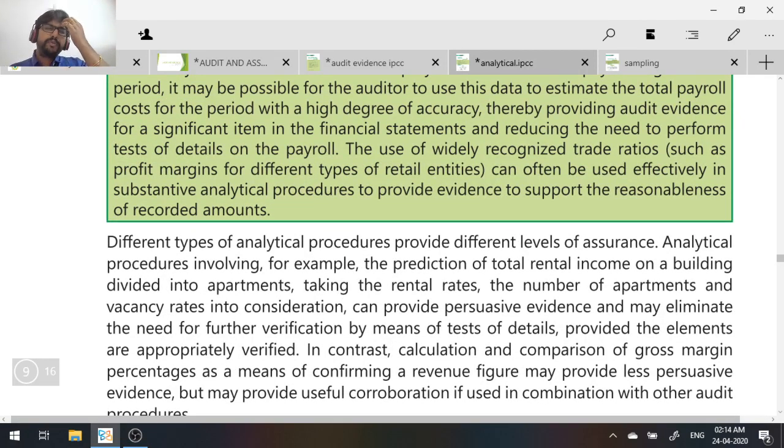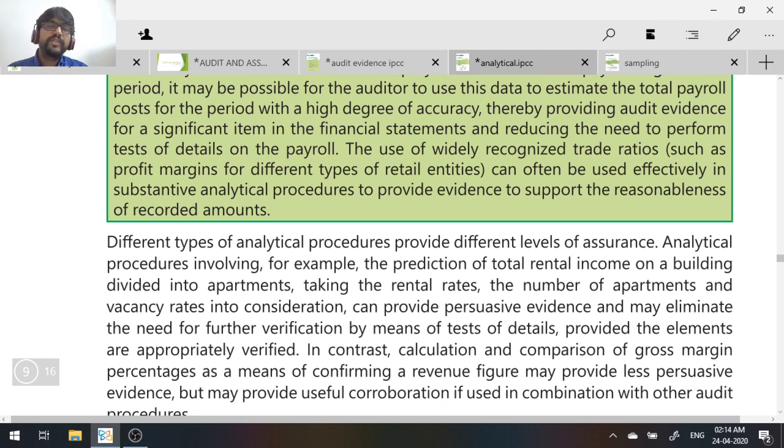One thing I left out to tell you is the financial information that we use to compare with the financial information of the entity. When I said you can use the previous year figures with the current year figures, you can even use the information of a similar industry. That means you can use the financial information of Airtel to compare with that of Reliance Jio. That is also possible.